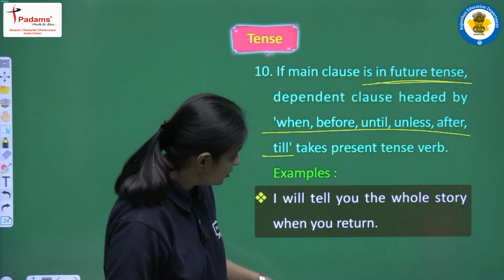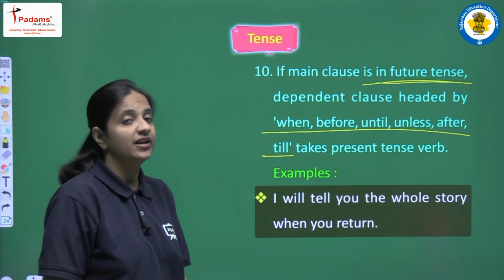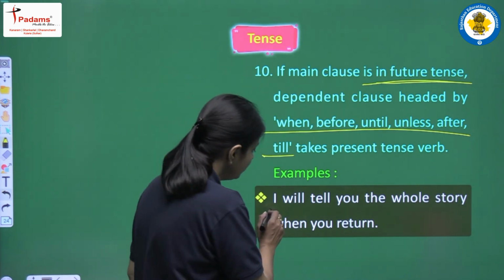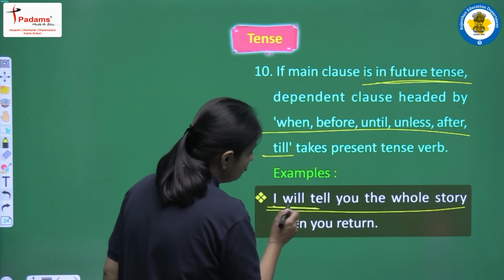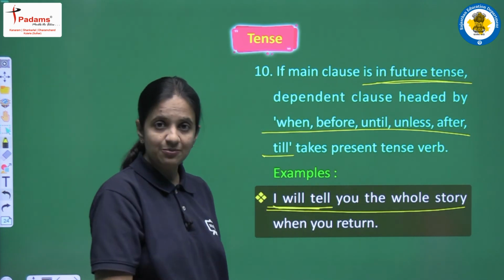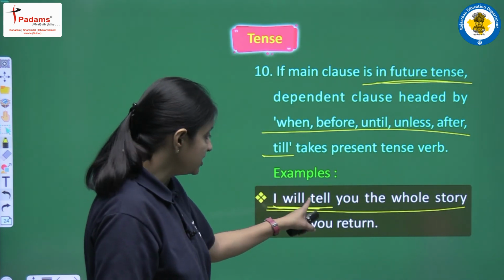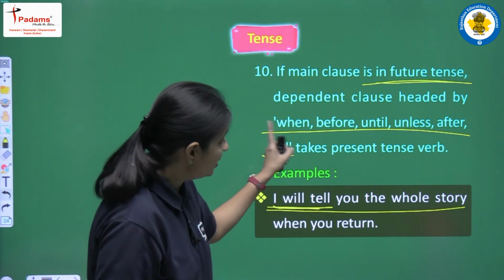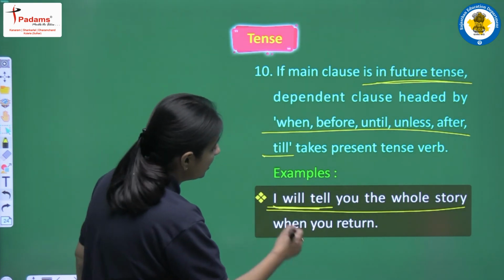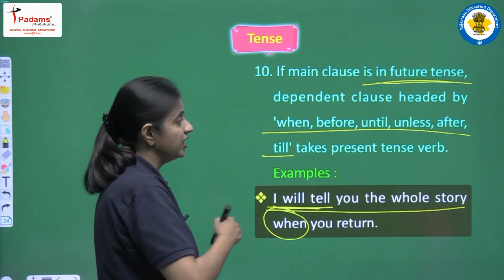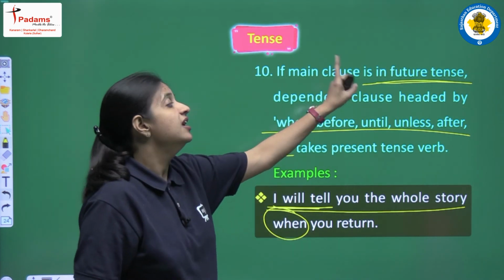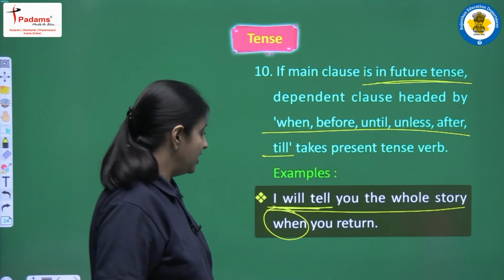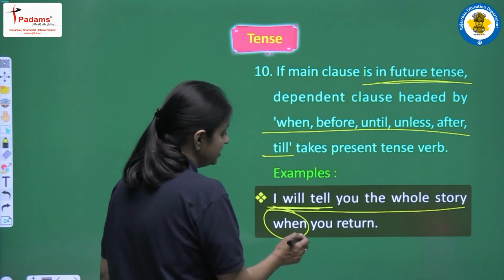I will tell you the whole story when you return. So in the first clause we have future tense, will plus first form, this is future simple tense: I will tell you the whole story, and next we have "when". So if we have any of these words, when, before, until, unless, after, till, then we have to use present tense here.